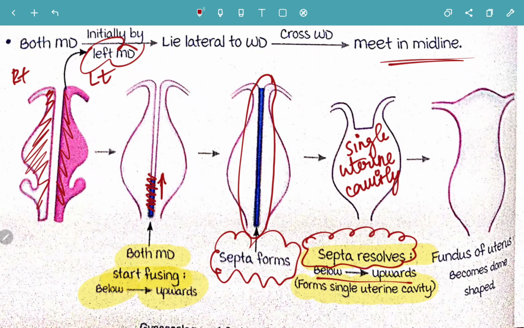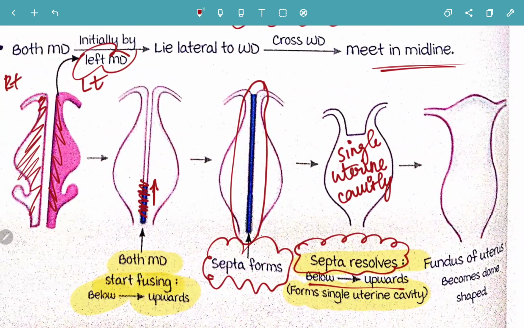So slowly both the Mullerian ducts will start fusing from below upwards. Then the septum will be formed. After that, the septum will resolve slowly, again from below upwards, and lastly a single uterine cavity will be formed. And this is the fundus of the uterus that becomes dome shaped. So at last the fundus of the uterus will become dome shaped.